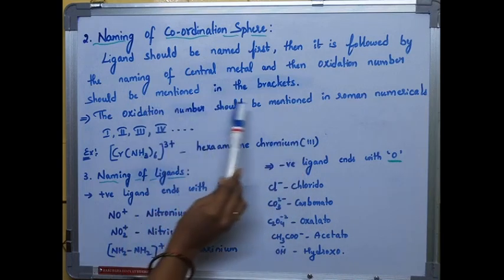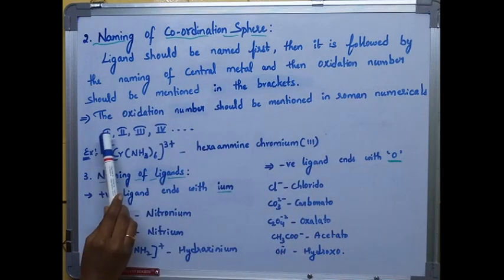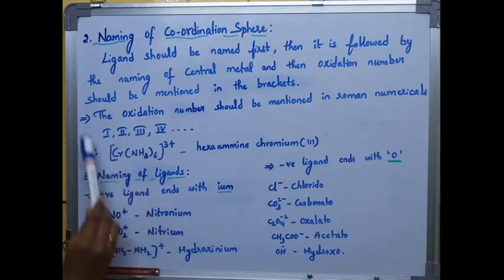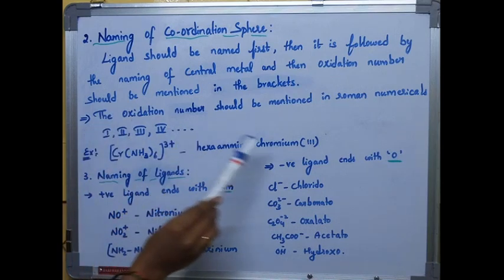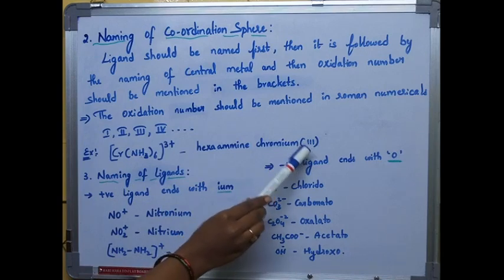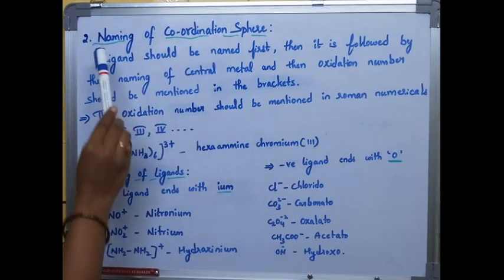Always remember the oxidation number should be mentioned in Roman numerals. Whenever we are naming any coordination sphere, remember, first we should name the ligand, next we move to the central metal, and finally we mention the oxidation number in the brackets. This is the naming of the coordination sphere.